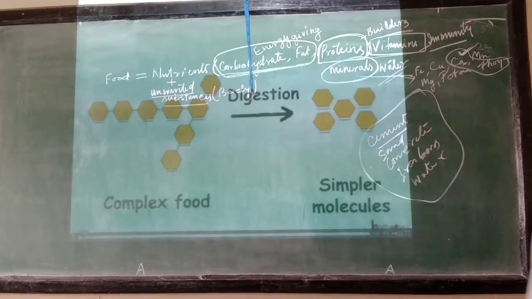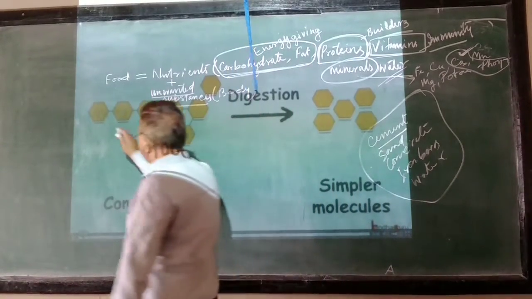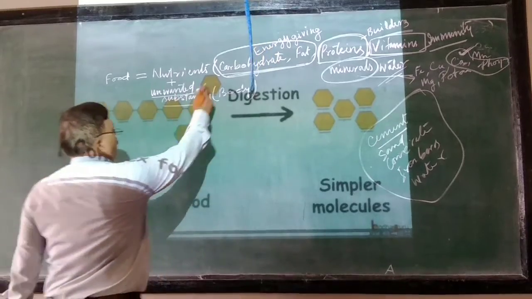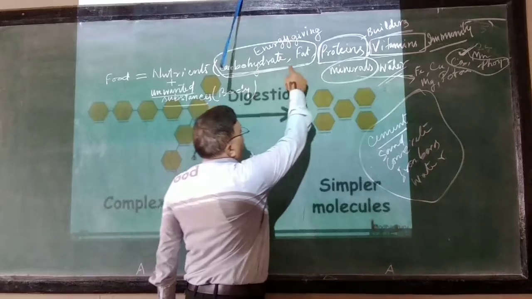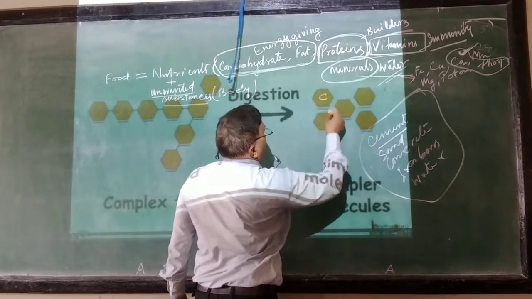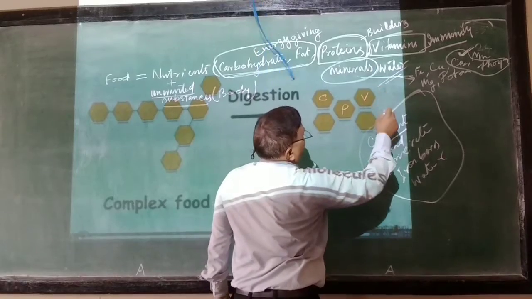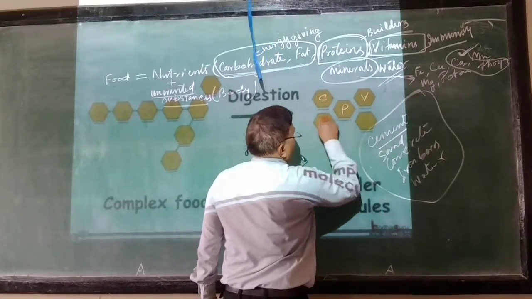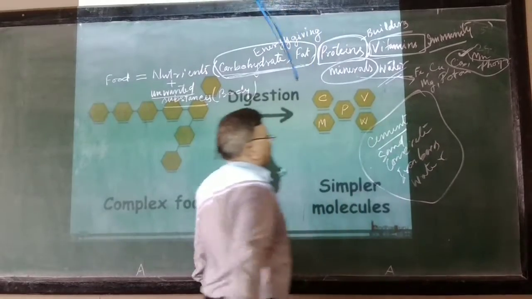Do you follow? So these are the different nutrients. So food has 1, 2, 3, 4, 5, 6, 7, 8 molecules. Out of this, for carbohydrate and fat I will write C, for proteins I will write P, for vitamins I will write V, for these minerals I will write M, and for this water I will write.